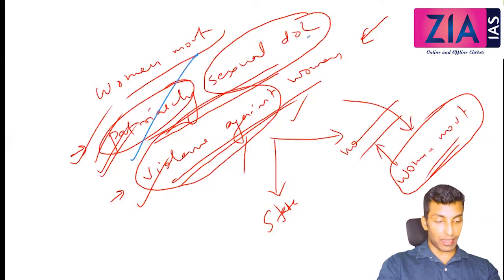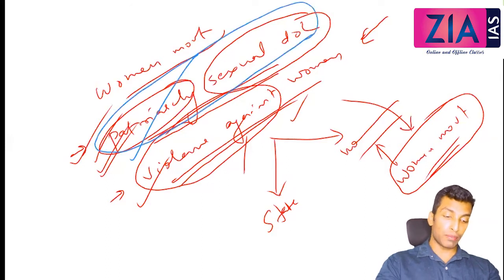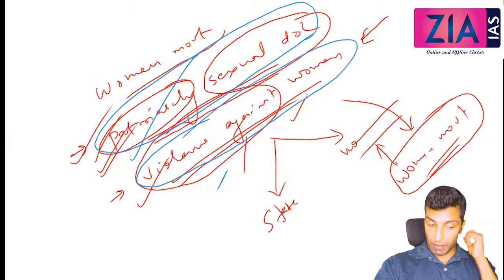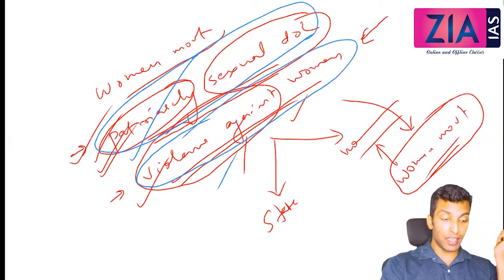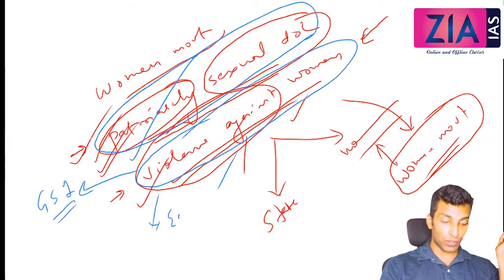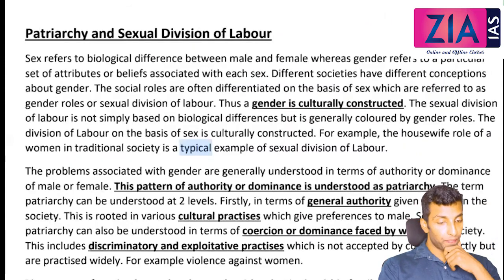You can see time and again this question is asked. Violence against women is also a separate question which can be asked in sociology. Not only sociology, in your GS1 as part of Indian society, and in your essay also this question can be asked. So it is a very important topic. But these are very simple things only. There is nothing much to discuss here. We'll just go through it.